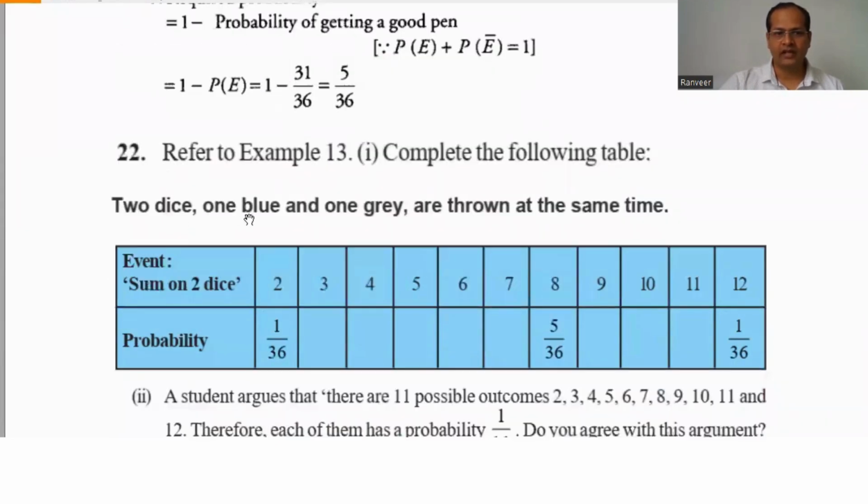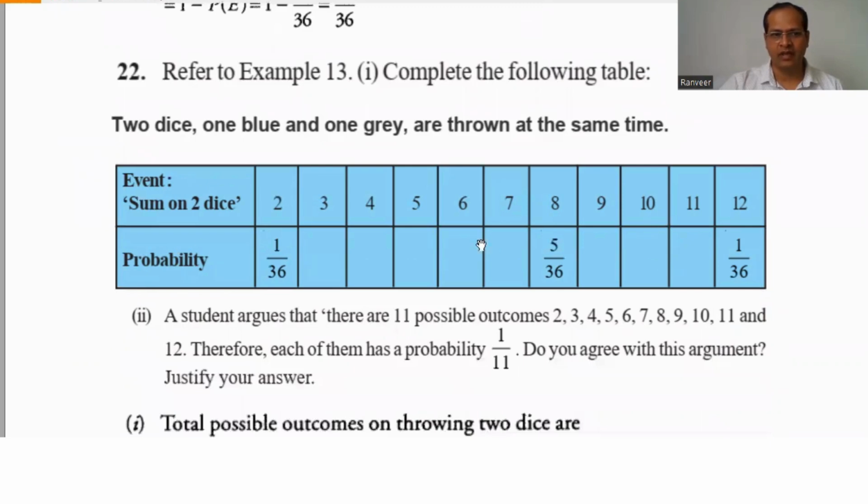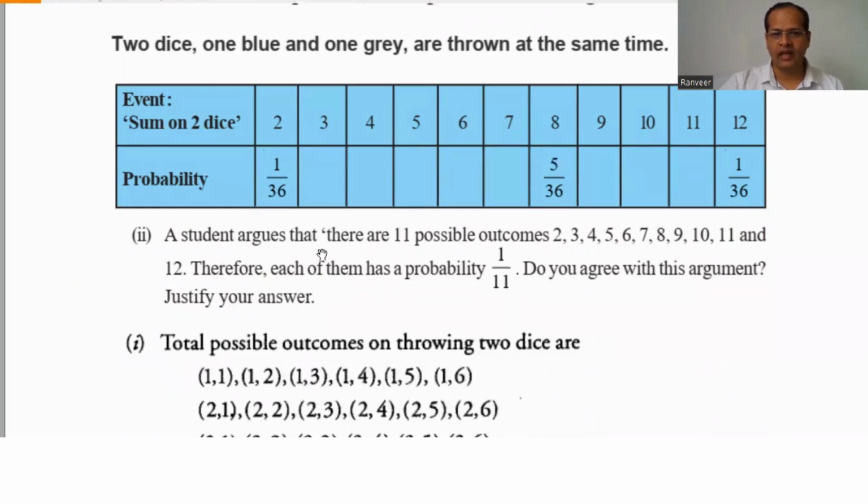Question 22. 2 dice, one blue and one gray, are thrown at the same time. The event is the sum on the 2 dice, and we find its probability. A student argued that there are 11 possible outcomes, 2, 3, 4 up to 12, therefore each of them has probability 1 by 11. Do you agree with this argument?